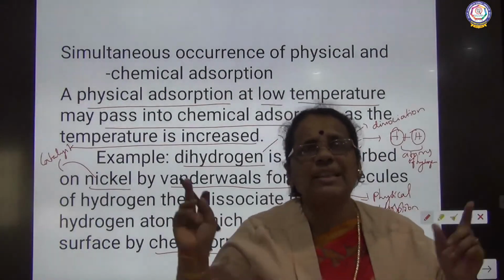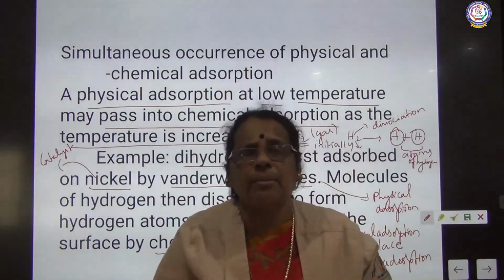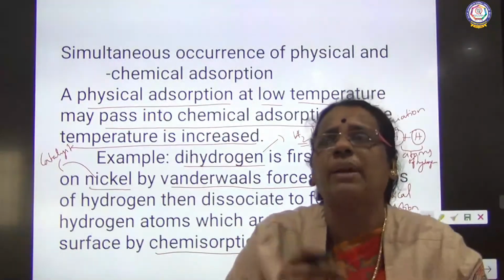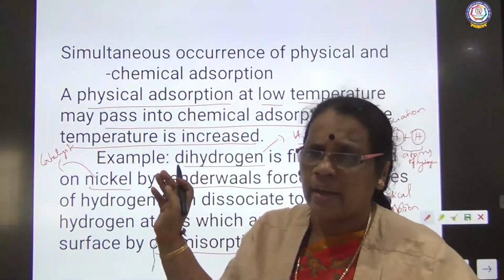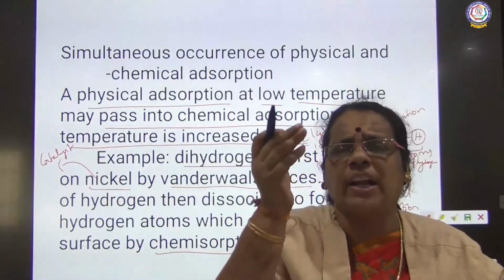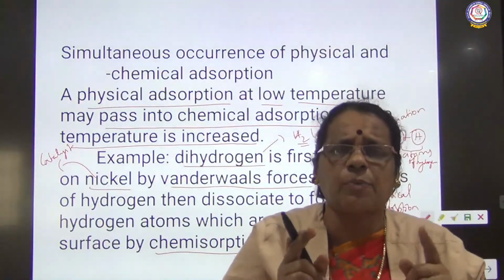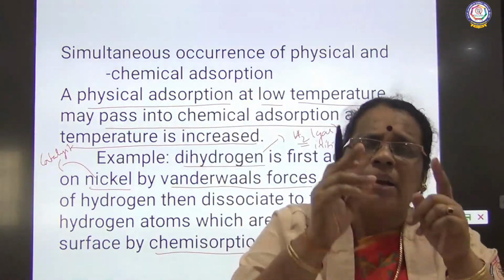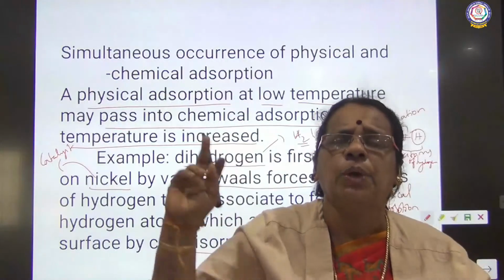I have explained this slide completely. It talks about the simultaneous occurrence of physical and chemical adsorption. Both adsorptions are taking place simultaneously. How did we start? What is physical adsorption? It is favored only at low temperature. So physical adsorption is possible only at low temperature. When you increase the temperature, what will happen? Physical adsorption is converted into chemical adsorption.